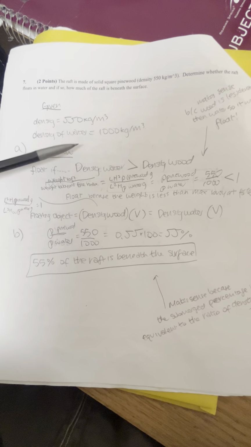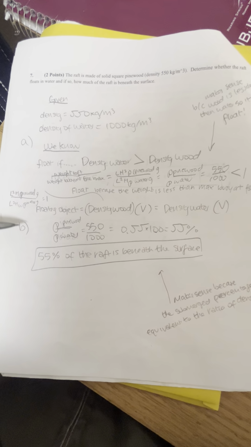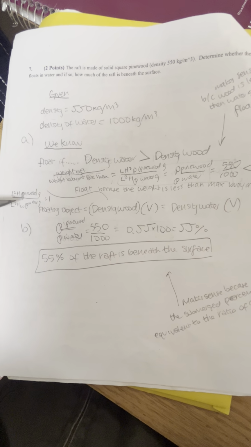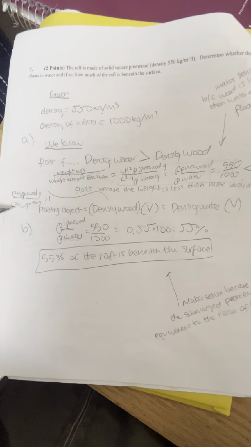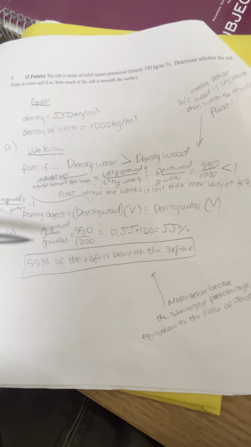The second question is asking how much of the raft is beneath the surface. We can set this up by saying the length squared times the height times the density of the pine wood times gravity, divided by the length squared times the height times the density of water times gravity, and that's going to equal 1. So we can reset this equation to say the density of pine wood over the density of water will give us how much of it's submerged.